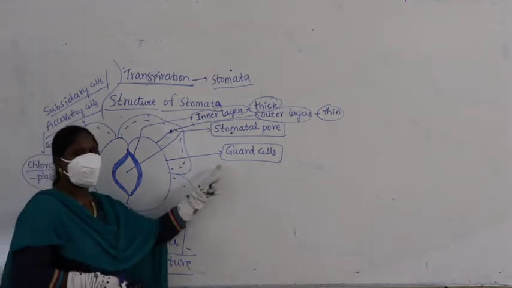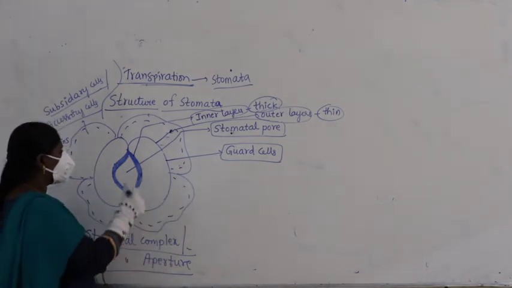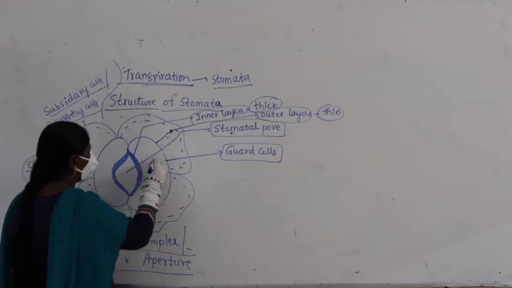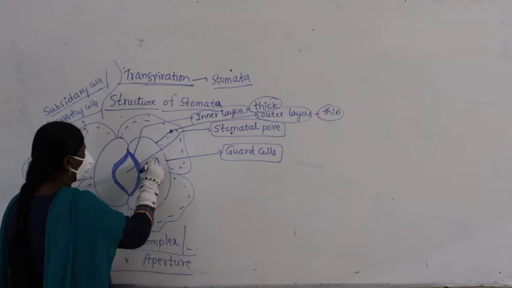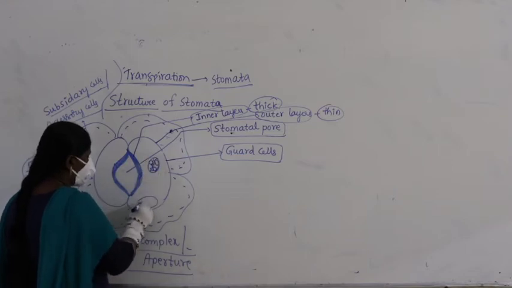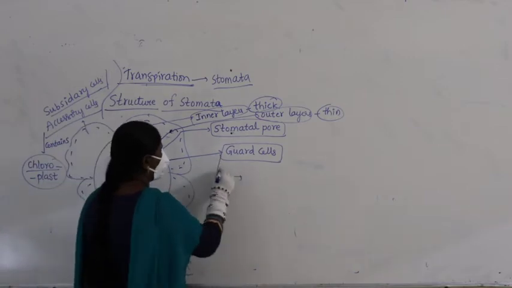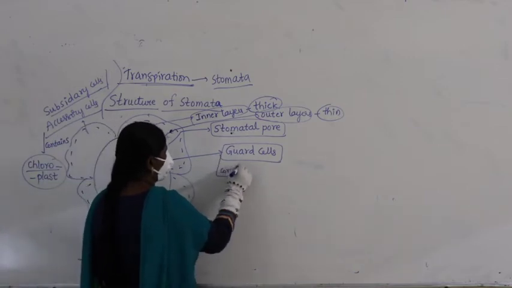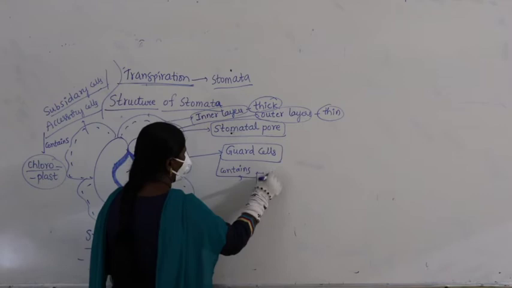We call them guard cells. If you look at guard cells, you know that guard cells contain chloroplasts. Here and there you can see the chloroplasts.